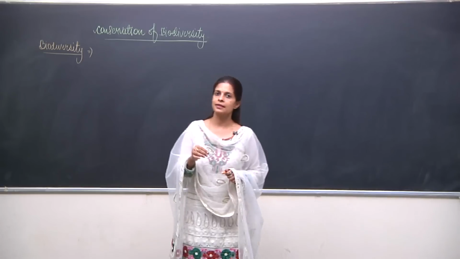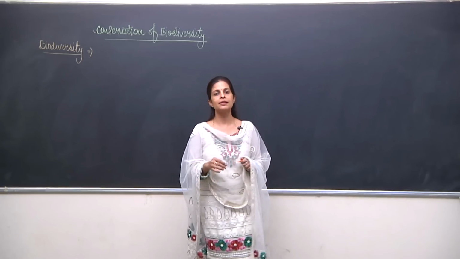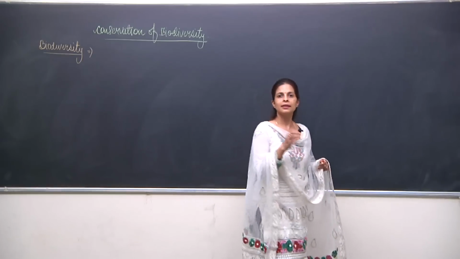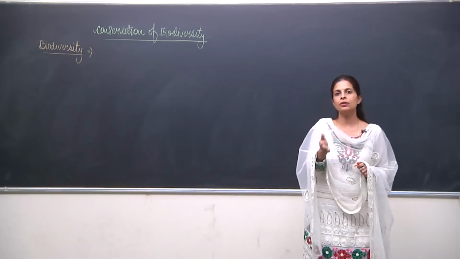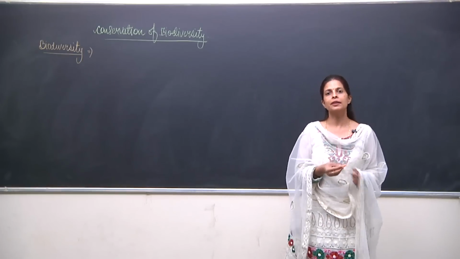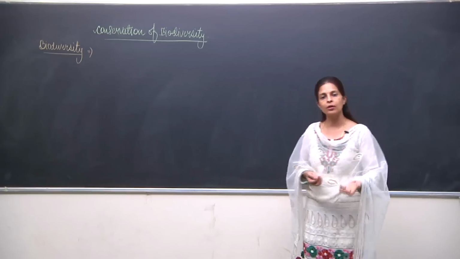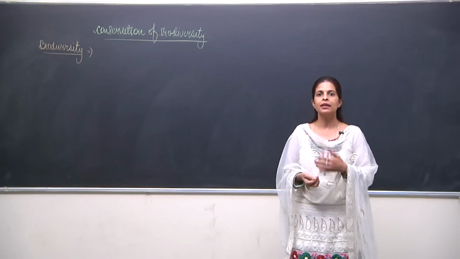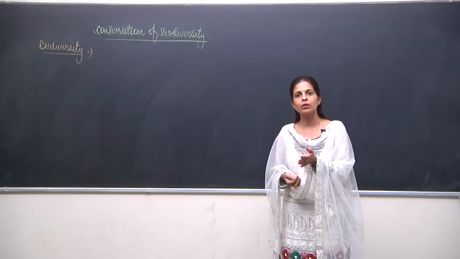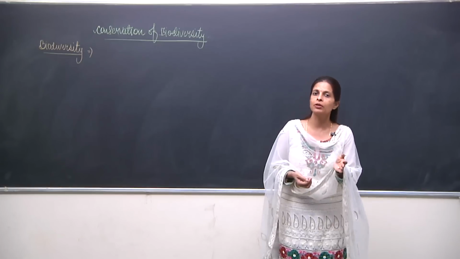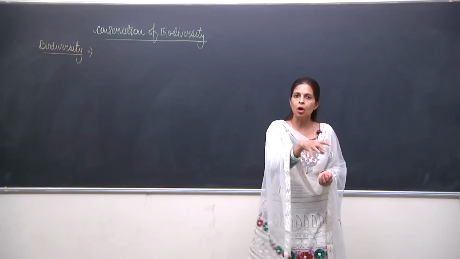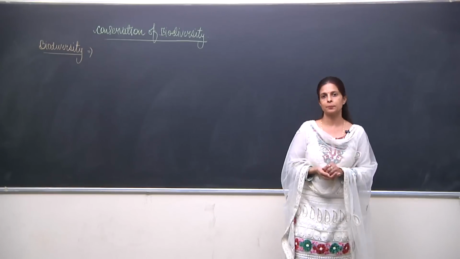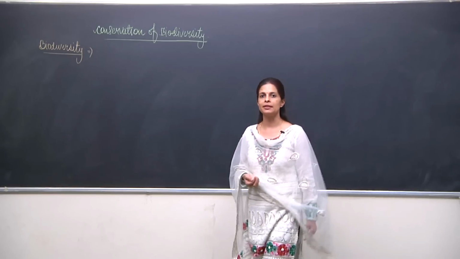And not only this variation and these numbers, but along with this, the interdependence and interrelationship: the dependence of plants on animals, of animals on plants, of microorganisms on animals, and of animals on microorganisms. That means all this interaction and interdependence.